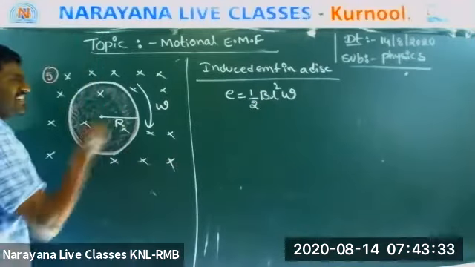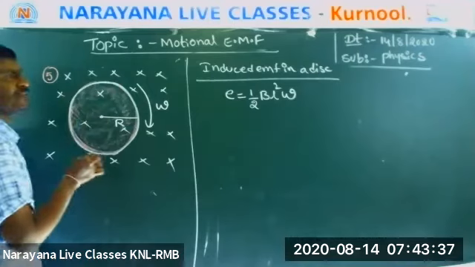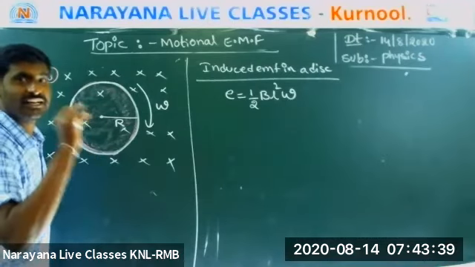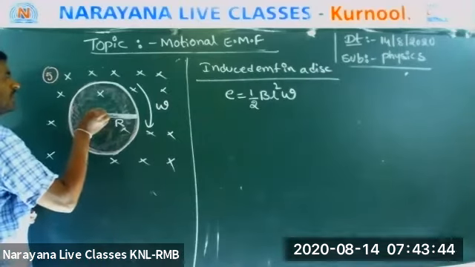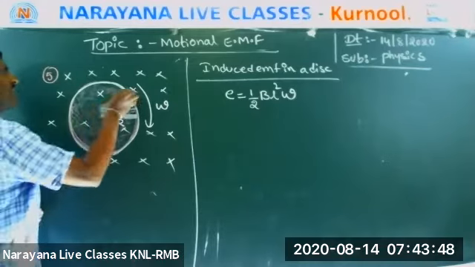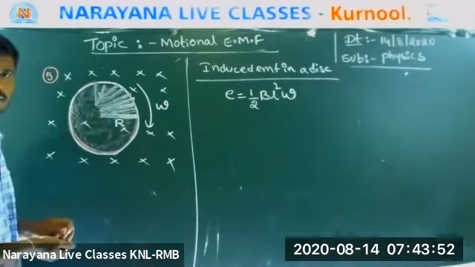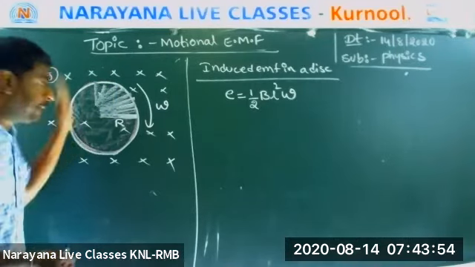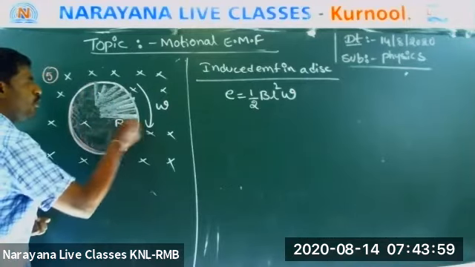Listen. To understand this, I am assuming this disk is made by bars. So this is one bar. Everyone listen. Here is another bar, another bar, another bar, another bar, like this. Are you understanding what I am saying? It is made up of bars whose length is r.